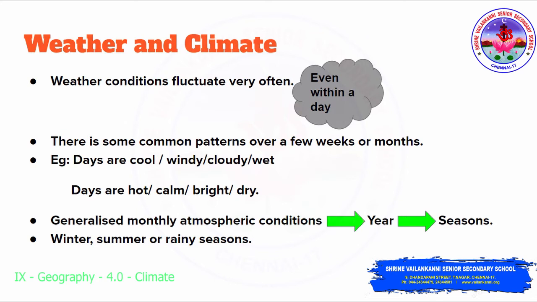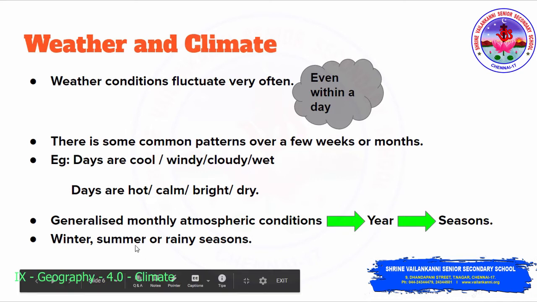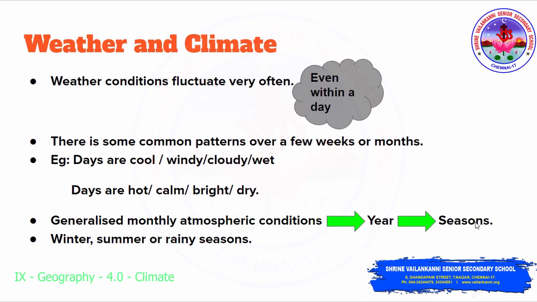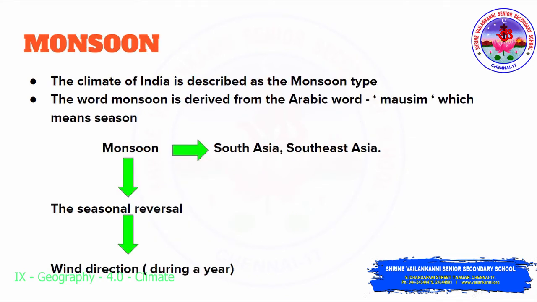For example, the days are cool, sometimes the days are hot. On the basis of the generalized monthly atmospheric conditions, the year is divided into seasons such as the winter season, summer or rainy seasons and so on. On all these bases, the world is divided into a number of climatic regions.